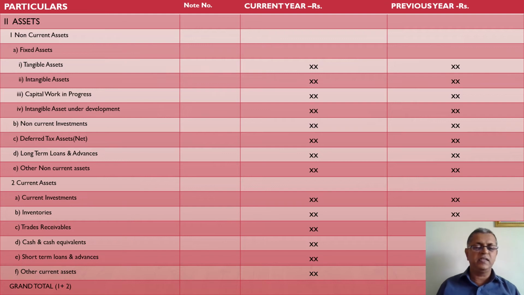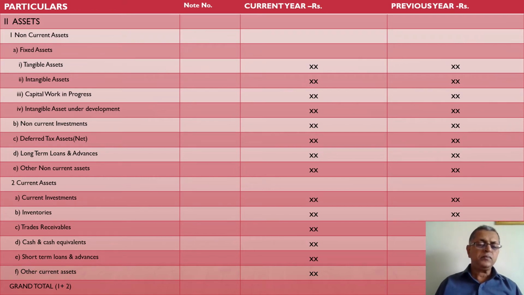Why is it necessary? The intention is, based on age-wise classification, one can decide whether the debtors are recoverable, good, or expected to be bad. And if there is an expectation of bad debtors, then there is a necessity of making provision for debtors in the form of RDD or bad debts. That's why one must be able to make the classification whether the debtors are good or doubtful or bad. Based on that, classification can be made.